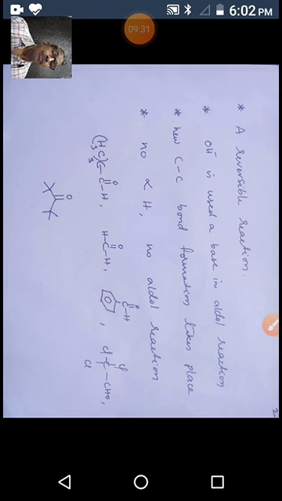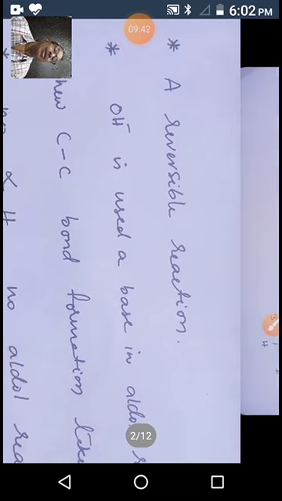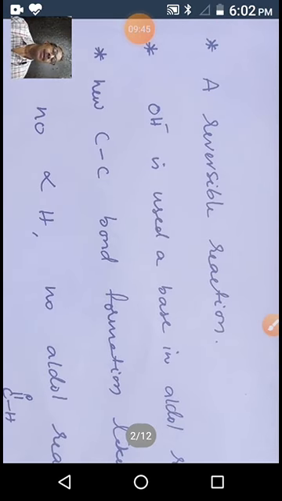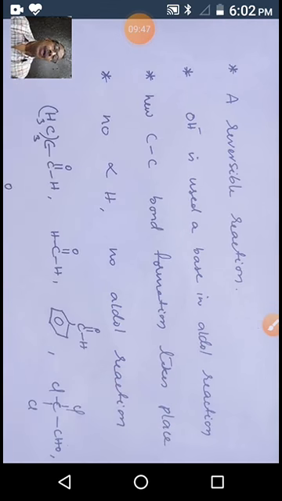Some general points about this aldol reaction. If you see the mechanism of this reaction, all the steps involved are reversible in nature. Second, there should be a base like hydroxide ion in the reaction conditions. So it's a reversible reaction, and the base, hydroxide ion, is required for this reaction to occur.